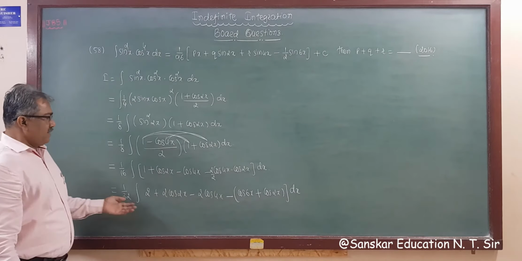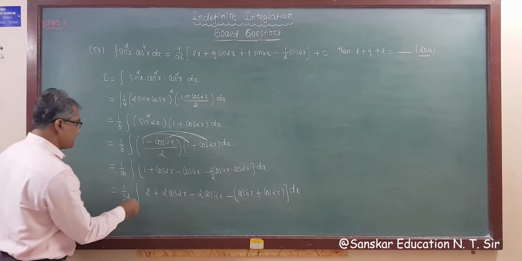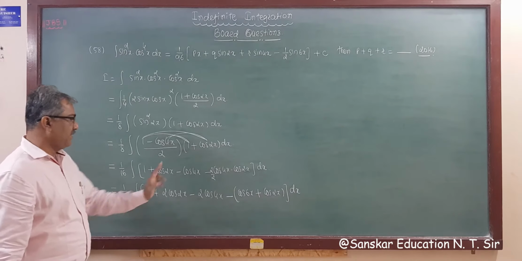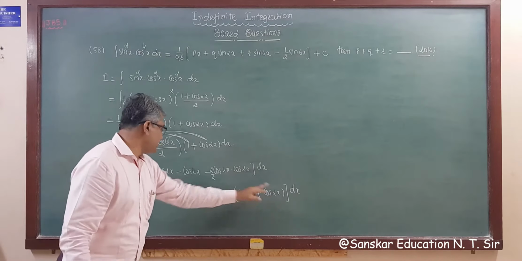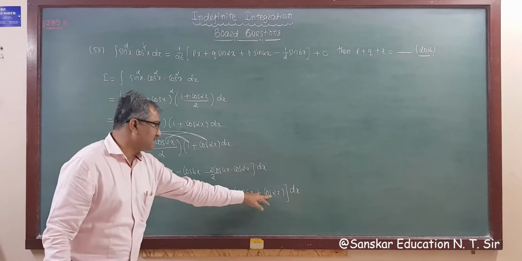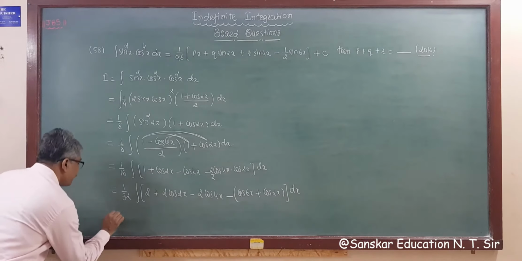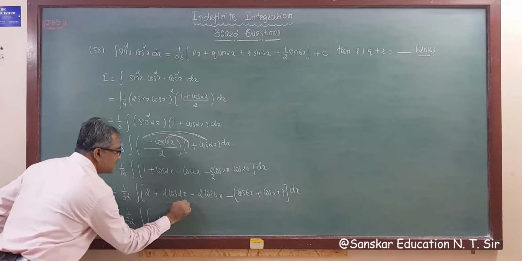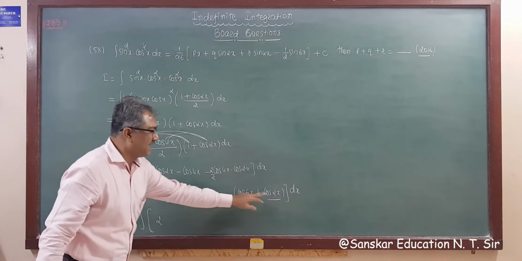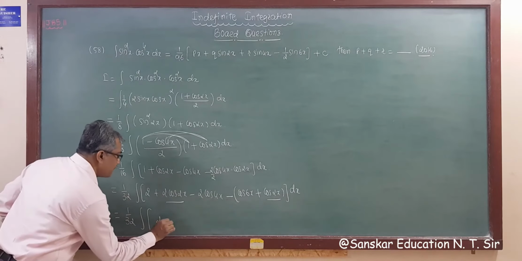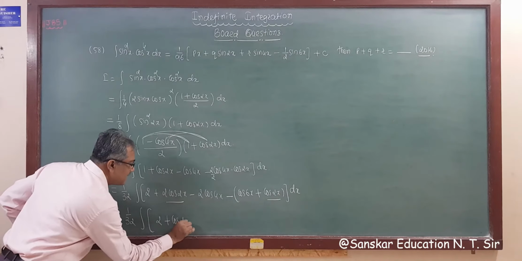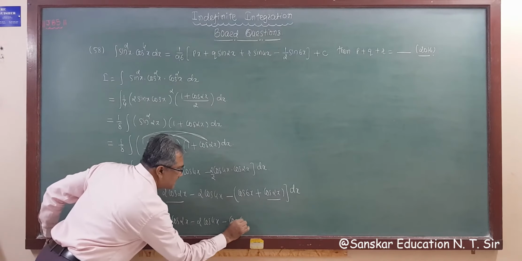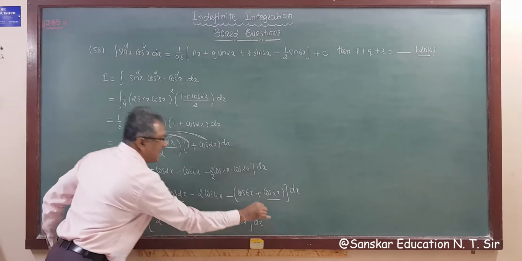Now this is bracket over, right? Now this is 2, cos 6x is here, cos 2x. So 2 cos 2x minus cos 2x is plus cos 2x. So what we get here? 1 upon 32 integration 2, plus cos 2x, minus 2 cos 4x, and minus cos 6x, bracket over dx, right?